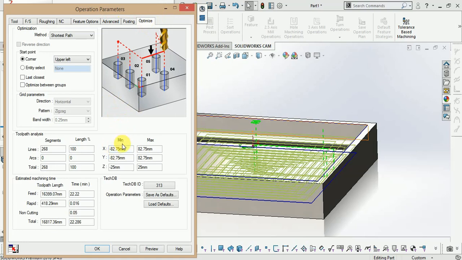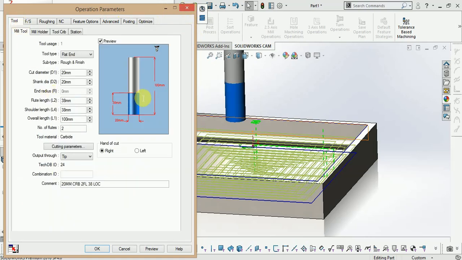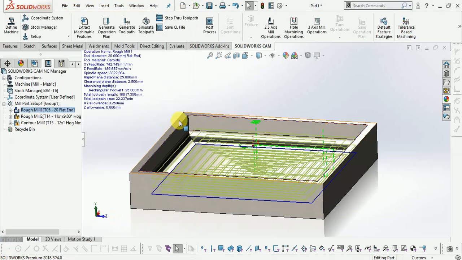Now drilling process optimization. Tool from here is 38 mm, change. Now okay, finish. Now you can see here the operation name rough mill 1, tool diameter 20 mm, tool material carbide, feed rate, spindle speed. Now these parameters are available from here.